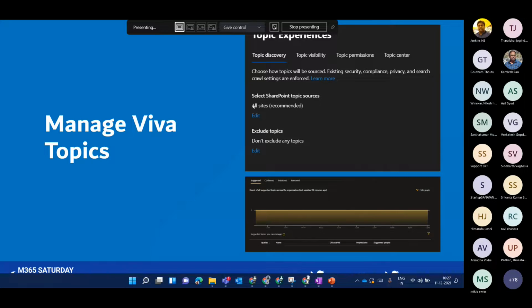You can select the SharePoint sites where you want to make it discoverable, and you can exclude as well, or for exploring purposes keep it discoverable for all sites in your organization. For topic visibility and topic permission, we will go to the admin center in the demo and check it out. This screenshot is the management from your topic center site.